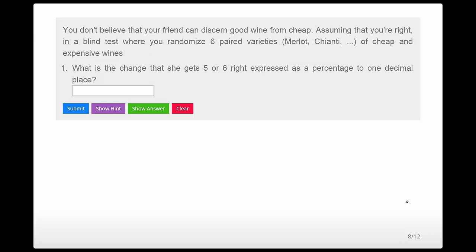And the question is, if she was just flipping a coin each time, what was the chance of getting 5 or more right? So 5 or 6, that would be the p-value. That would be the probability of getting as or more extreme evidence in favor of the alternative, where the probability calculation is done assuming that the null is true. All right, so let's just do that. So we want the binomial probability of 5 or 6, if the coin were fair, out of 6 trials.